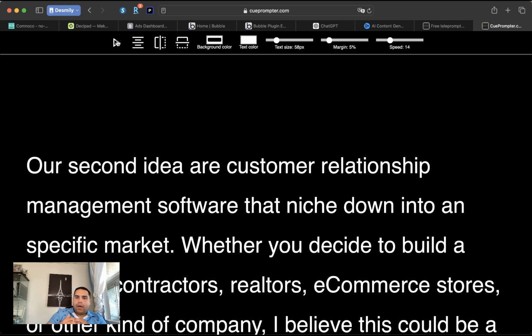And as you grow and get more customers, perhaps you start thinking about moving your CRM to normal code and spend thousands or tens of thousands of dollars building it. But hopefully by then you are already making money, which will help you with that investment, and you're not just shooting in a dark room and you don't know what you're trying to hit. So that's my second idea. Now let's go into the third idea. It's my last idea for this video.